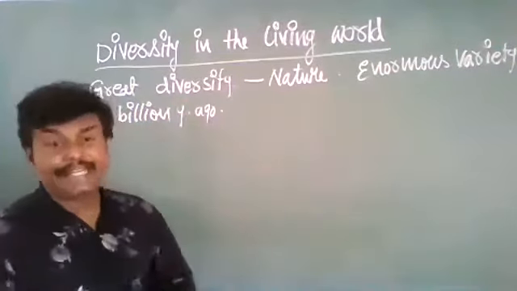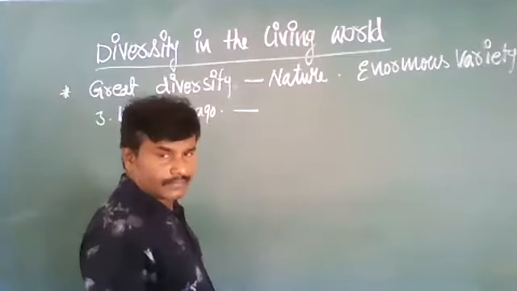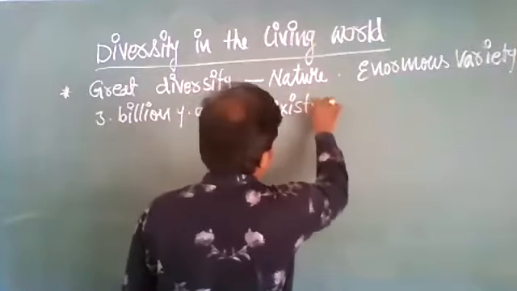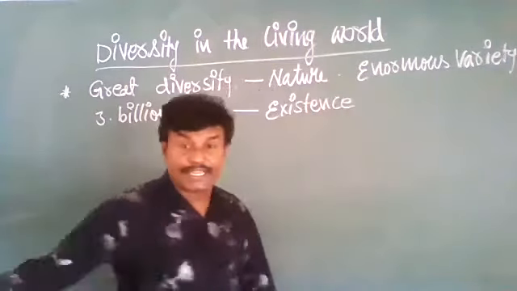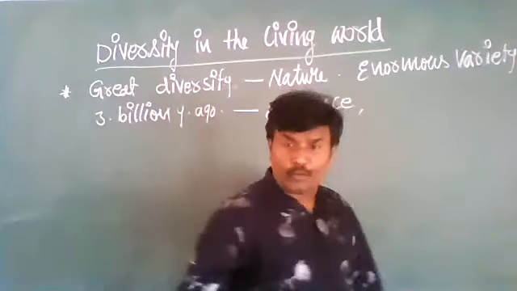Among these, some are existing today. The rest have become extinct.